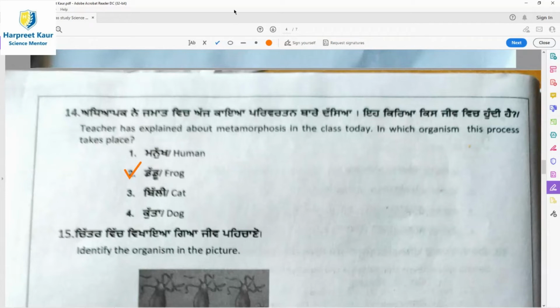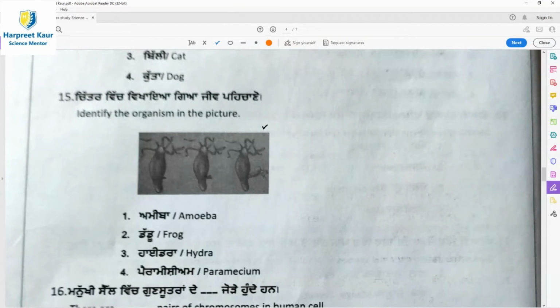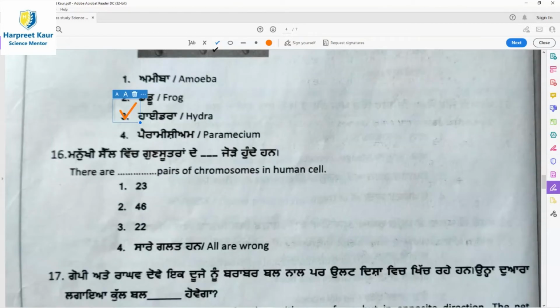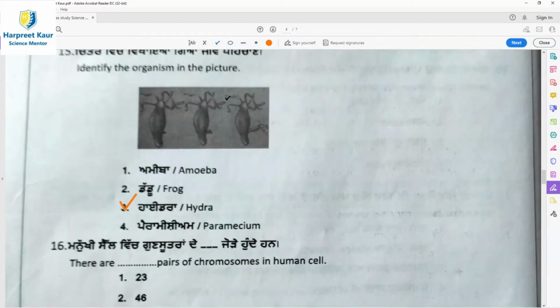Question 15, identify the organism in the picture. Here option 3 is the right answer, hydra. It is right, hydra with its tentacles. You can see its tentacles on the top of the organism.